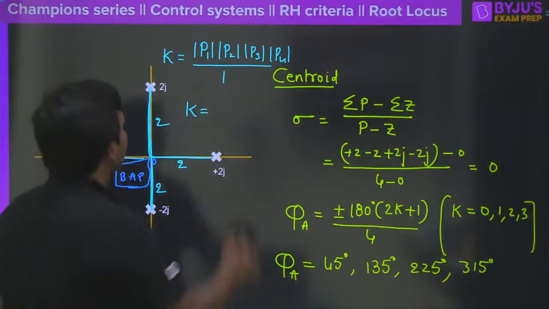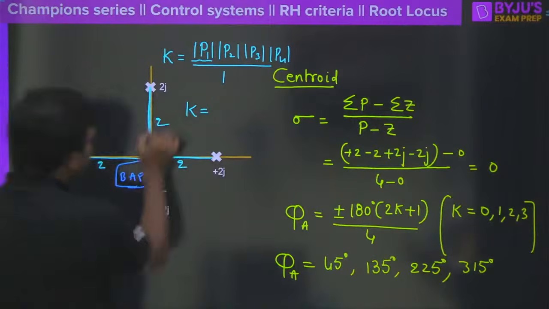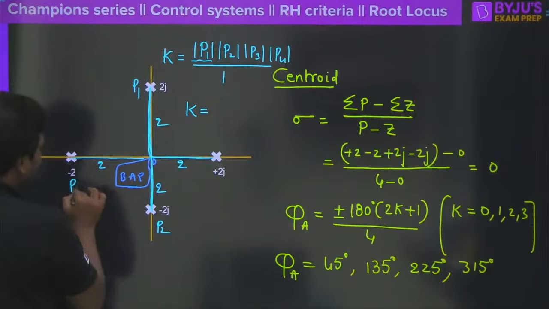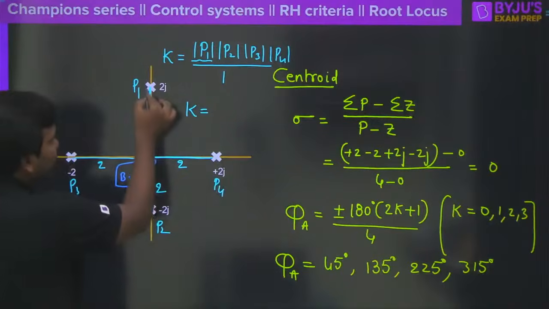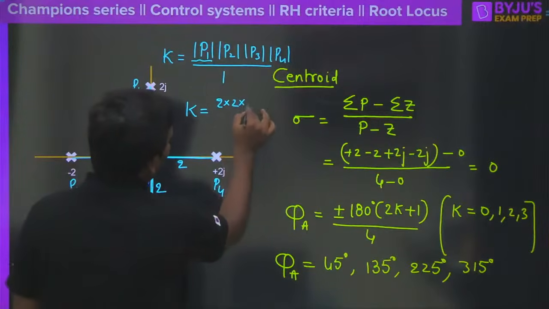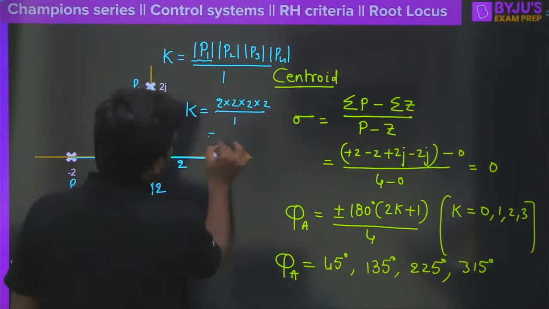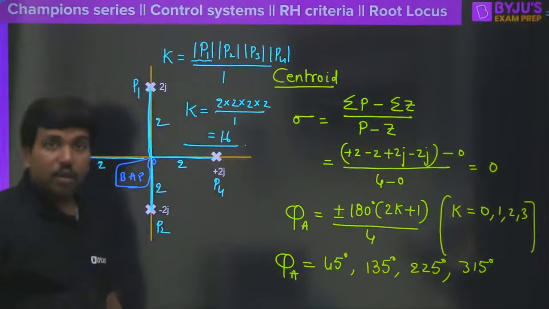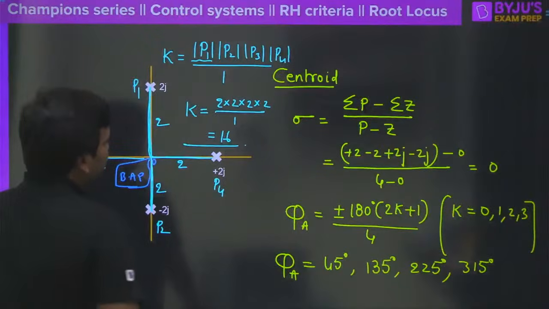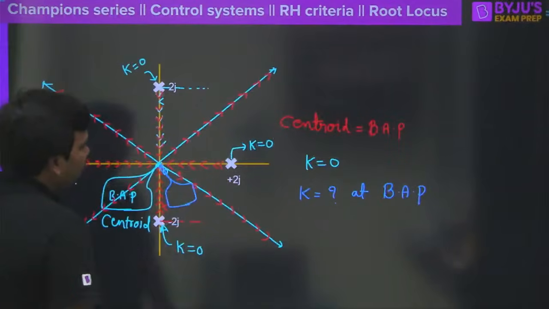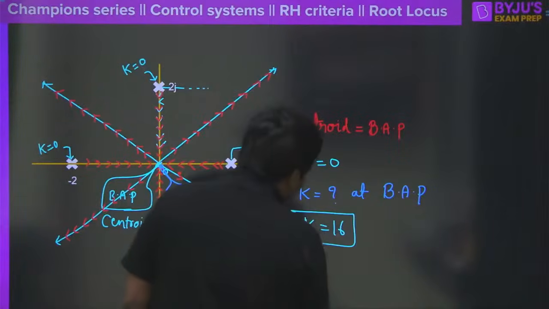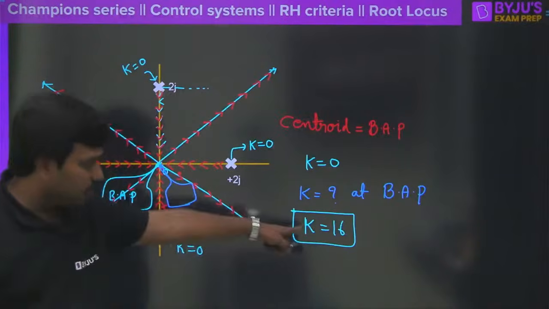Get it fast. So the distance from pole 1 to the breakaway point. This is pole 1 we have seen, and this is pole 2, and this is pole 3, and this is pole 4. Correct? So the distance from here to here, everywhere, is 2 units only. 2 into 2 into 2 into 2, divided by 1. Of course, this is equal to 16. Correct? So that means k is equal to 16. Very good, Arvind. Very good. This means that at the breakaway point, k is equal to 16. Clear? At breakaway point, k is equal to 16.